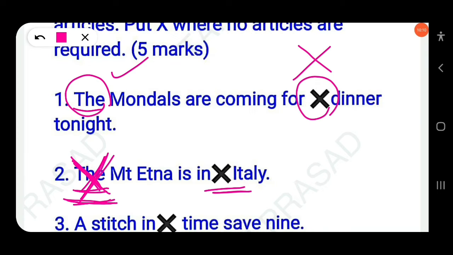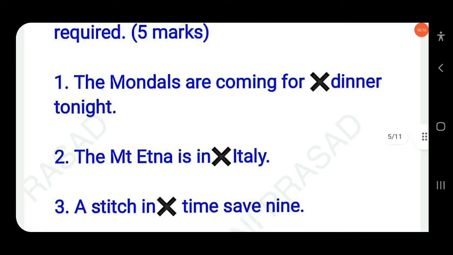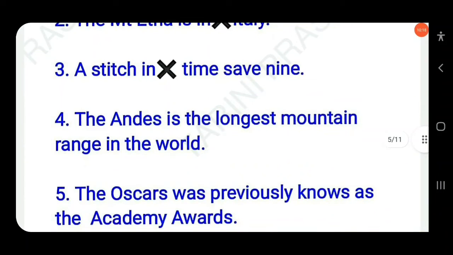This will be wrong. But before the USA, the UK can be used. The UAE. Okay. Then next question here: dash stitch in dash time saves nine. A stitch in time saves nine. Okay, so you have to put a cross here.